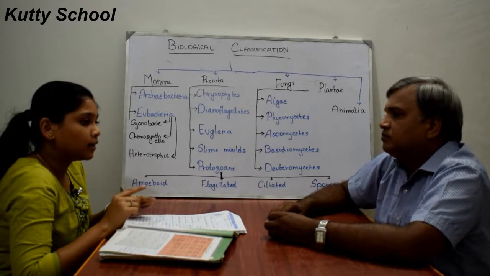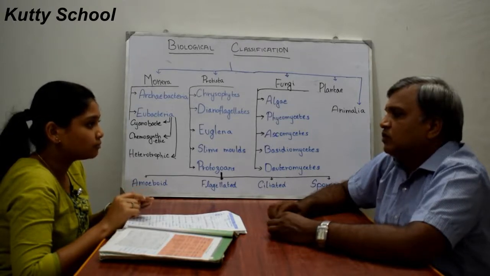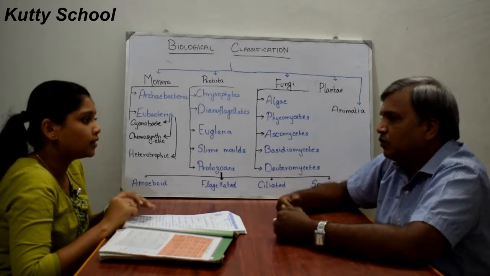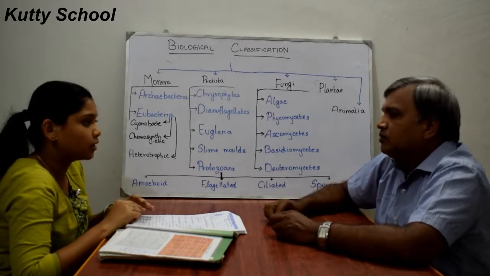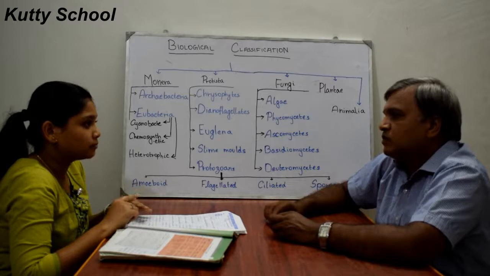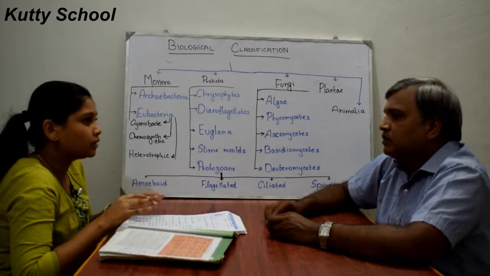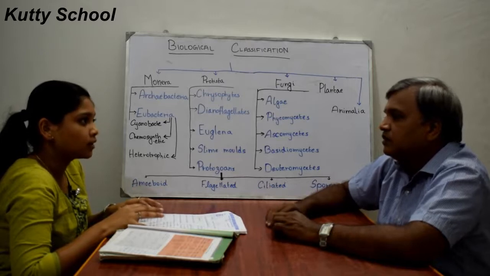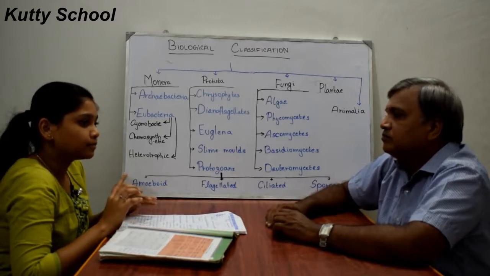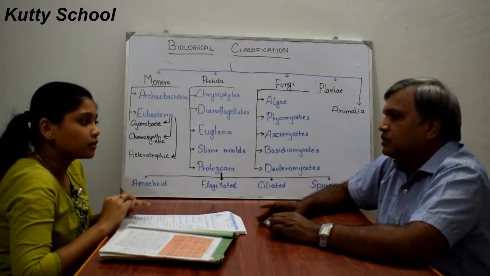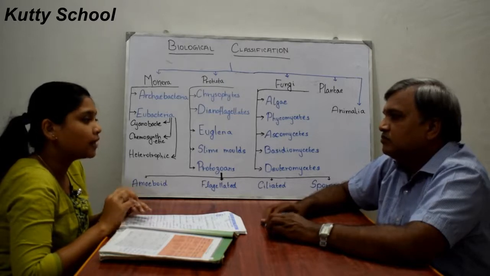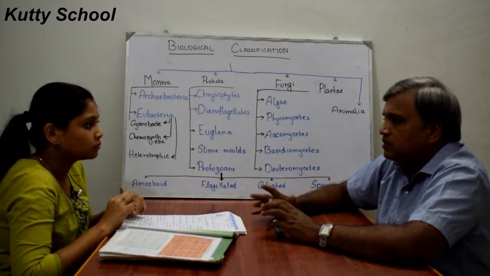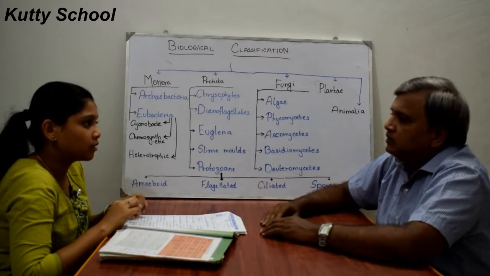Then mode of nutrition, in the sense of how it takes food. Is it autotrophic or heterotrophic? And habitat, whether it lives in marshy areas or elsewhere. Based on that also he classified. And then mode of reproduction and evolutionary relationships. Based on this, Whittaker made this 5 kingdom classification.